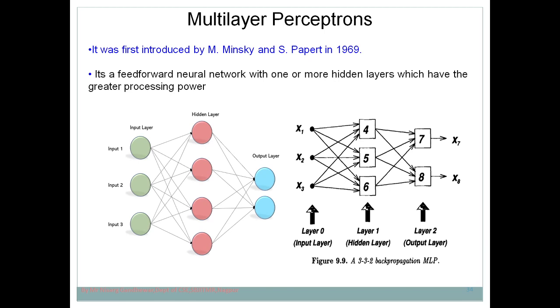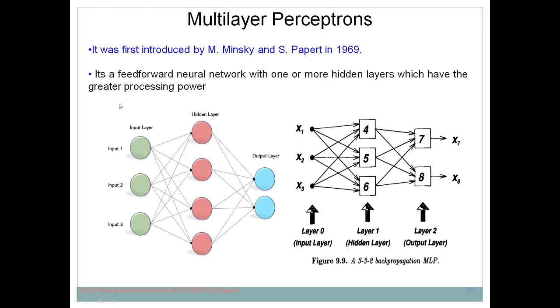Most of the time it is found that if you increase the number of hidden layers, then you will get a more accurate output, because if you increase the number of hidden layers, that much processing will increase, and if the processing increases, definitely you will get a good output. In most of the cases it is found that.